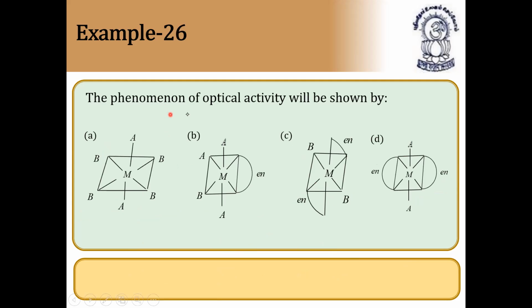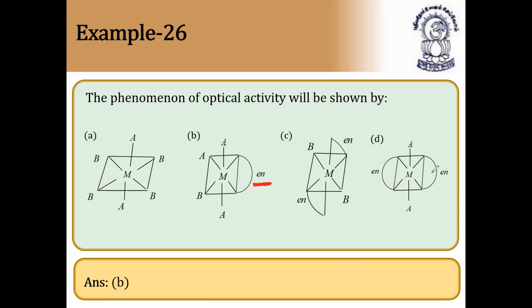Next. The phenomenon of optical activity will be shown by which complex? Here En is a bidentate ligand, so it should have one bidentate ligand. So this should be answer B because it contains only one bidentate ligand. This will go left side. This is called dextro, and if you keep this in front of a mirror, the En will go to the left side. So only one bidentate.